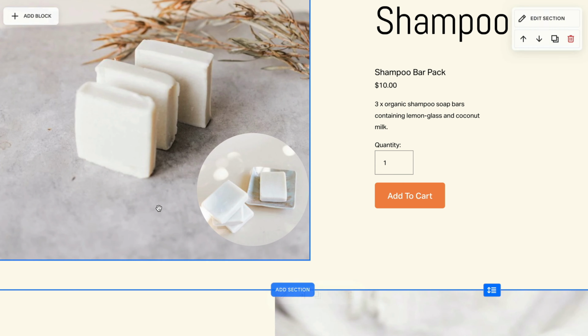Now on the left, we simply click the big image and we drag it down into place. We readjust the round image. And then with shampoo, we're going to bring it down so we've got better spacing over here. Yeah, already looking much better.